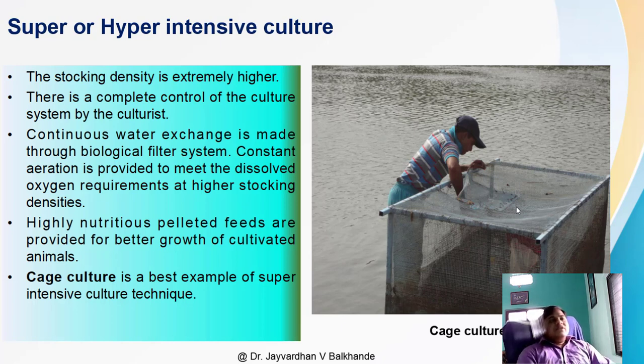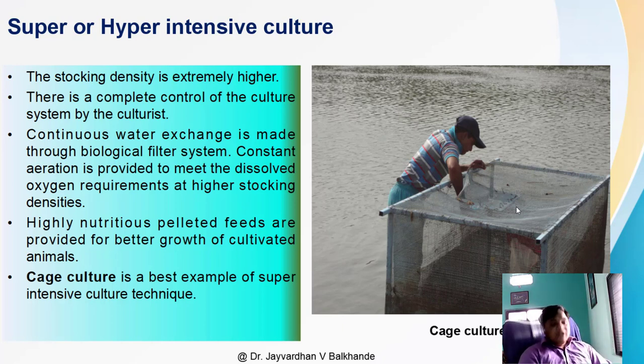Okay, hence continuous water exchange is made through a biological filter system, then constant aeration is provided to meet the dissolved oxygen requirements at higher stocking densities, and highly nutritious pelleted feeds are provided for better growth of the cultivated animals in this system. That is why cage culture is the best example of super intensive culture techniques.